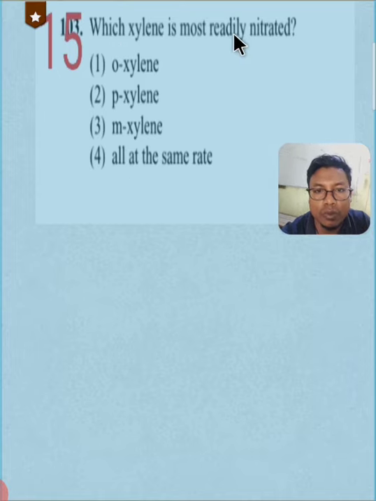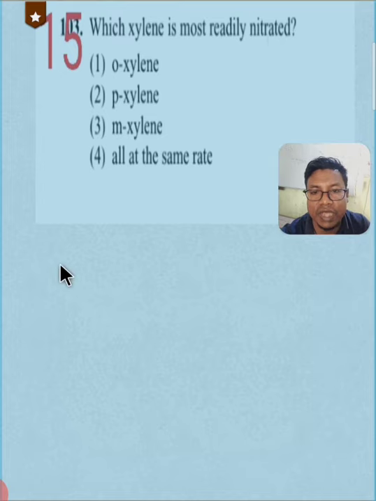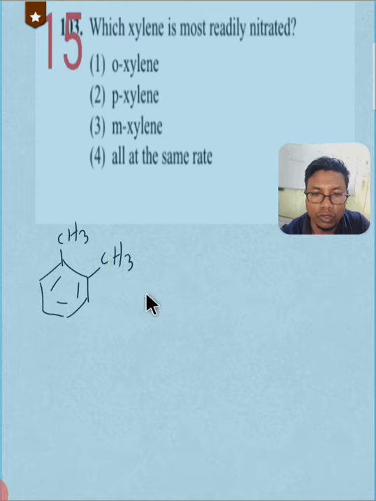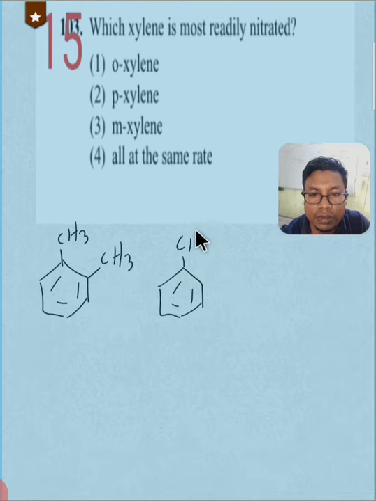Which xylene is most readily nitrated? So xylene means the benzene ring with two methyl groups attached. Okay, in orthoxylene we need to attach methyl to the 1,2 position, and in paraxylene we need to attach methyl here and here, right?